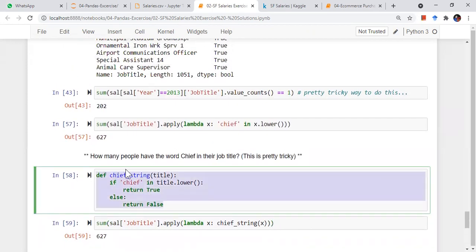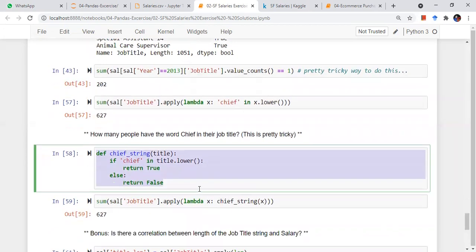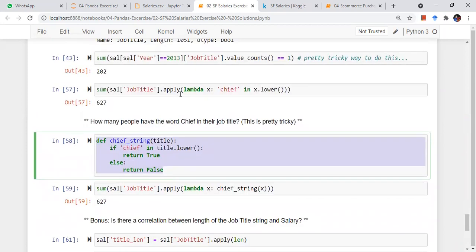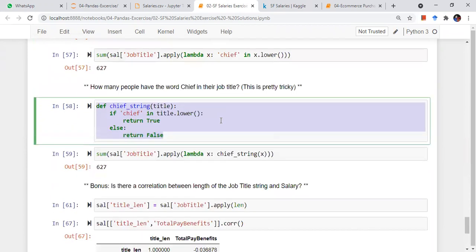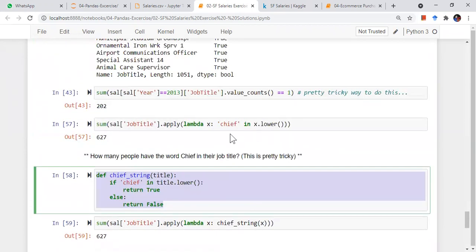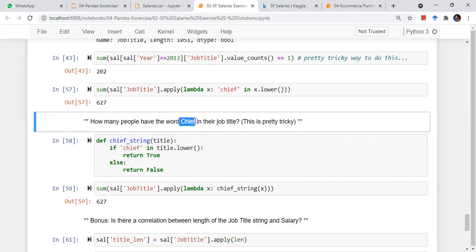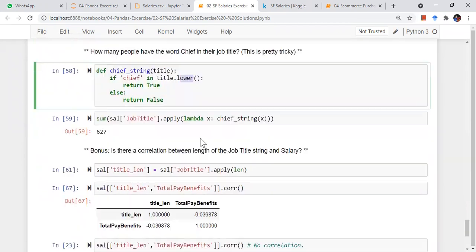These things you should practice when you're at home or you are getting some time, because all of these concepts we are using just to explore normal data, writing my own functions, right? Yeah. One more thing is that in chief string we are doing dot lower. Keep it in mind, just to cover all the cases where this can be all caps or all small. So we are converting everything into lower and then checking.